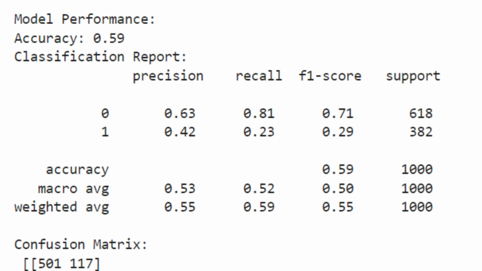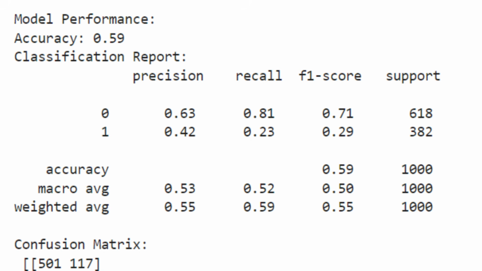Now, recall measures how many of the actual positive instances were identified correctly by the model. It tells you the model's ability to find out all relevant positive instances. So class 0 has a higher recall at 0.81 than class 1 with 0.23, meaning the model is good at identifying negative instances, but it can struggle with positive ones, meaning it misses a lot of them, only correctly identifying 23% of actual positives, which brings us on to the F1 score.